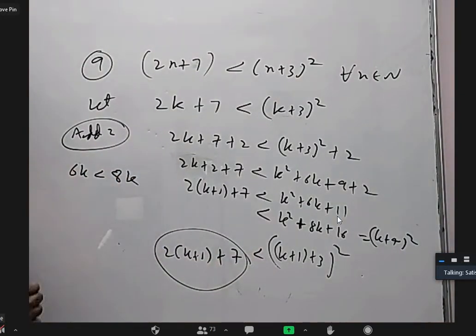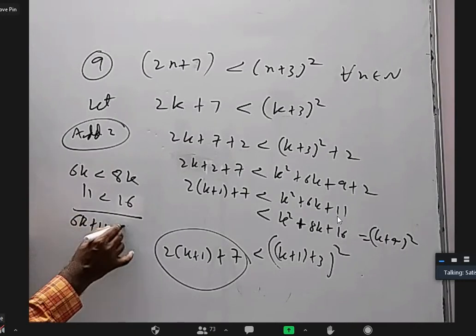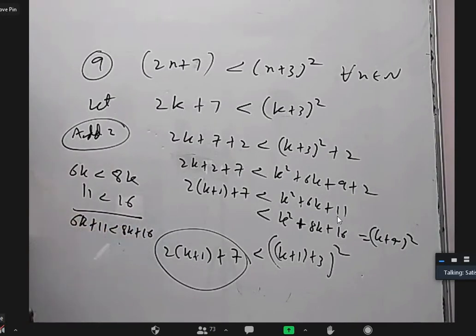Is it correct? Yes, sir. Because k is a natural number, 11 is less than 16. Is it correct? Correct, sir. I'll add the two inequalities now. 6k plus 11 is less than 8k plus 16. Is it correct? Yes, sir.